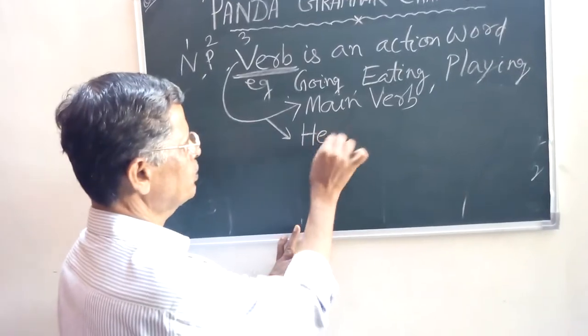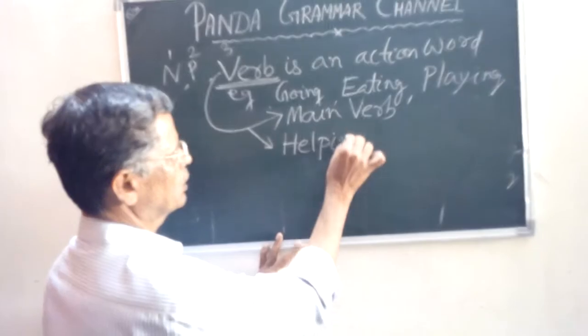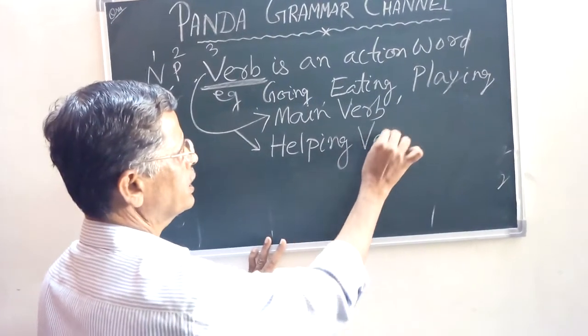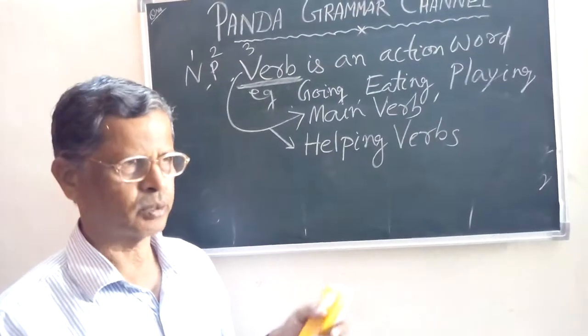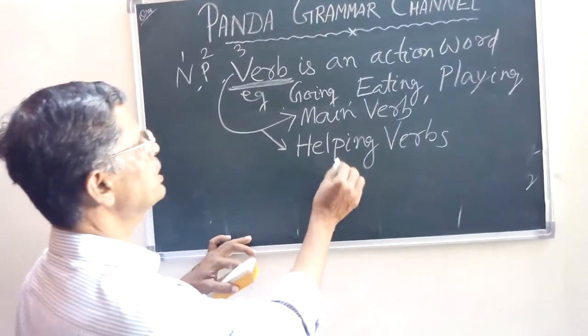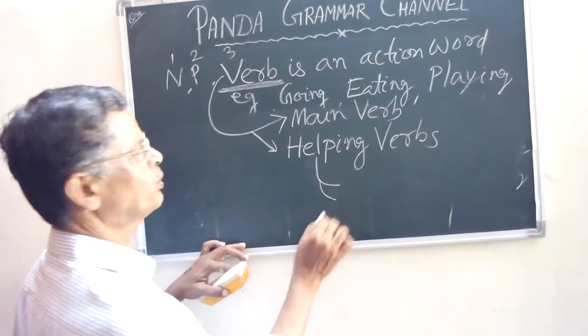What is a helping verb? These helping verbs are combined with the main verbs to make the verb pattern. Okay, verb pattern.